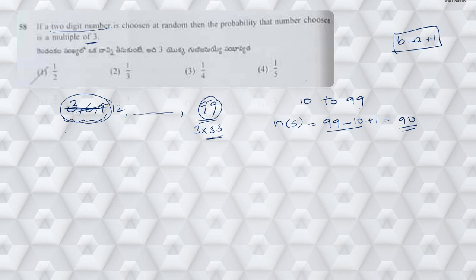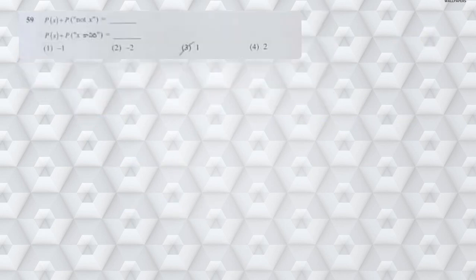Then what are the favorable cases? This 33 minus 3 gives me totally 30 favorable cases. So the probability is given by 30 by 90, which is nothing but 3 by 9, which is equal to 1 by 3. Hence the answer is 1 by 3 here. Next, question number 59. This is the basic bit of probability. So probability of x plus probability of not x. Not x is also represented by x bar. Hence its answer is 1.